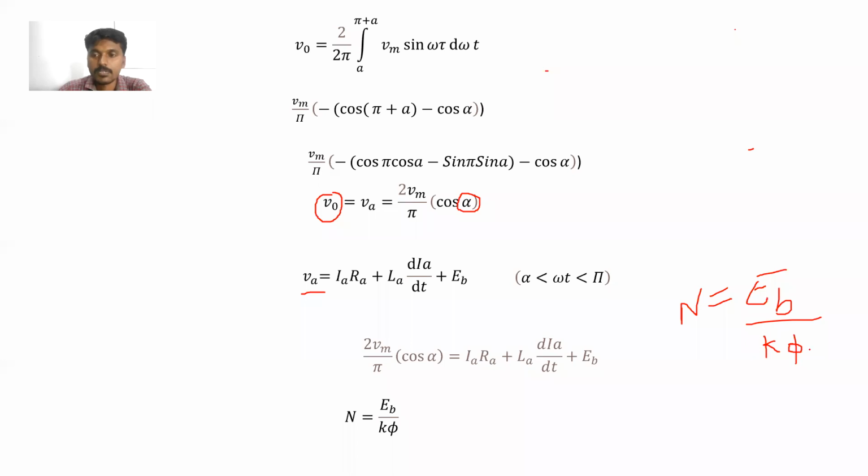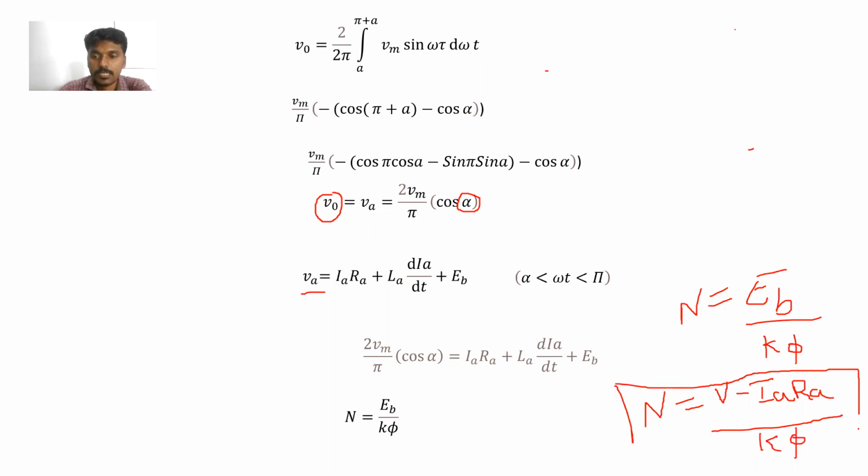So here N is equal to, what can we write? N is equal to V minus Ia Ra upon K phi. Clear?